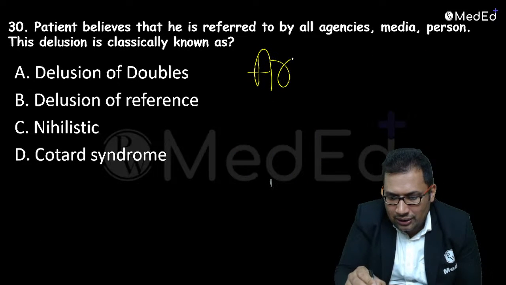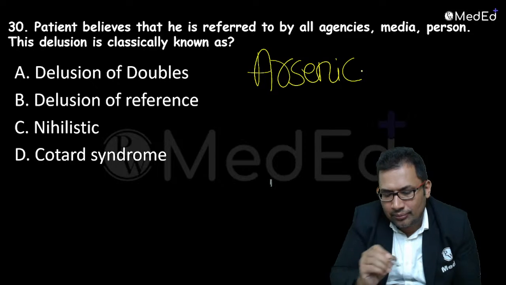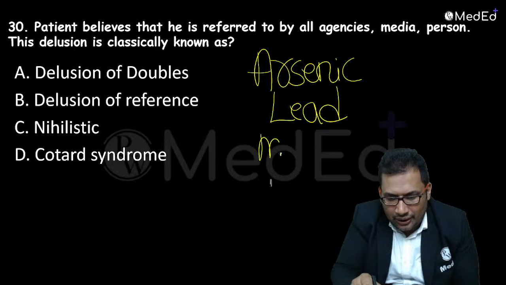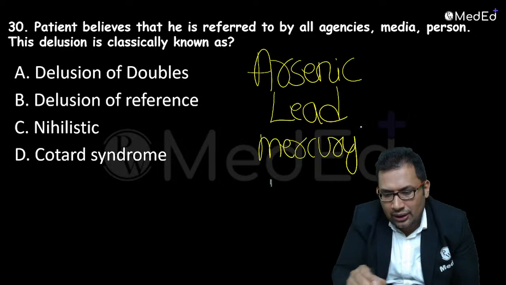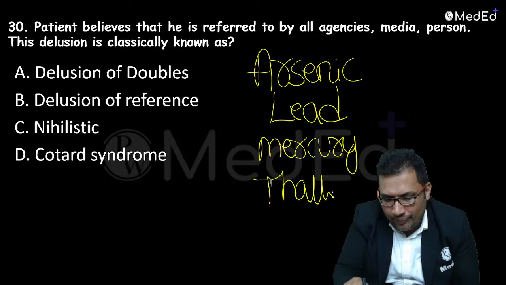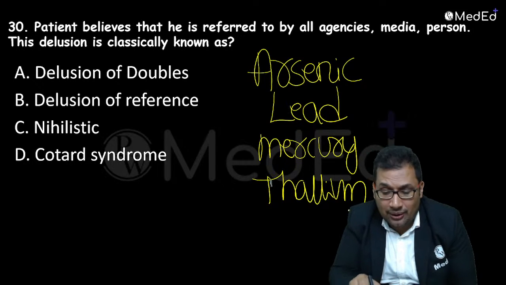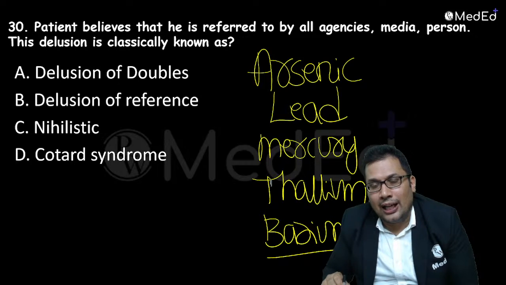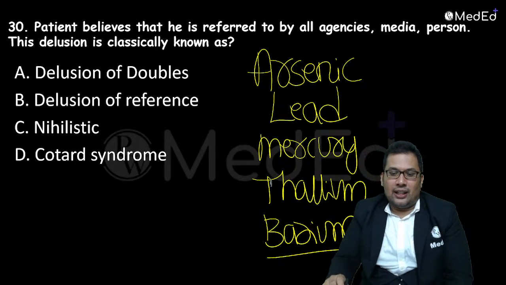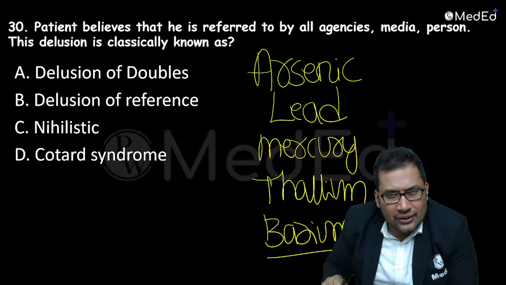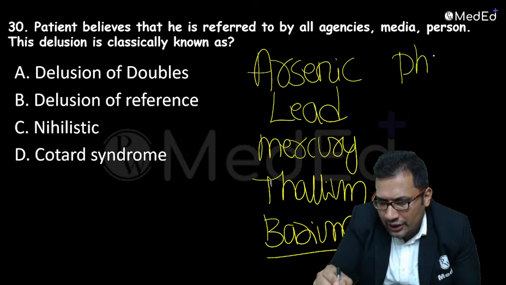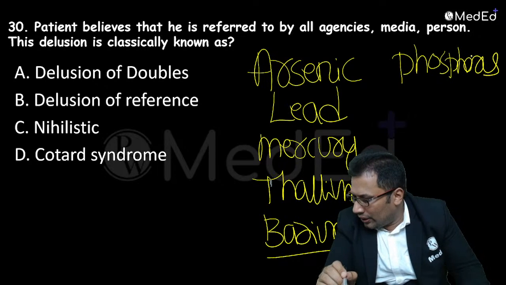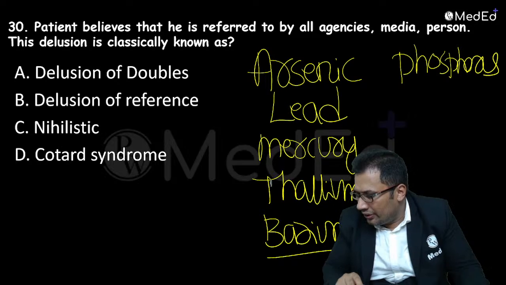Arsenic, a definite question will come. From lead, mercury, thallium poison, and the recent bouncer, barium poison. There was a question on barium in the recent NEET exam. Hypokalemic paralysis was the question. Arsenic, lead, mercury, thallium, barium can be asked. Phosphorus can be asked, very important. Plumbism and all are very commonly asked.